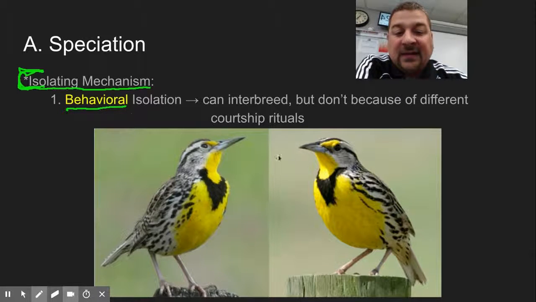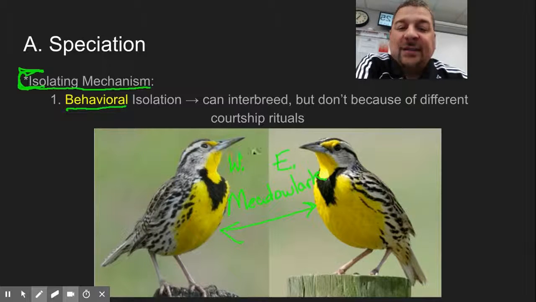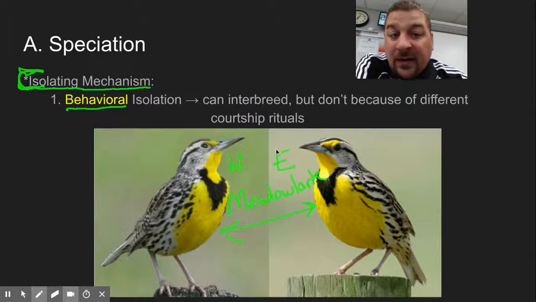An example I like to use, and I'll play these songs in class, are the western and eastern meadowlarks. Okay, now just upon visual appearance, the two look very similar, right? And we're like, well, why can't those interbreed? Well, if you would listen to their songs, they are different enough, because they were kind of on the east and west side of the Mississippi. Their songs are different enough that they don't recognize each other. Where their habitats do overlap now, they don't recognize each other.